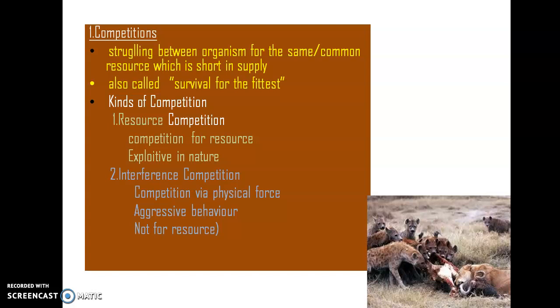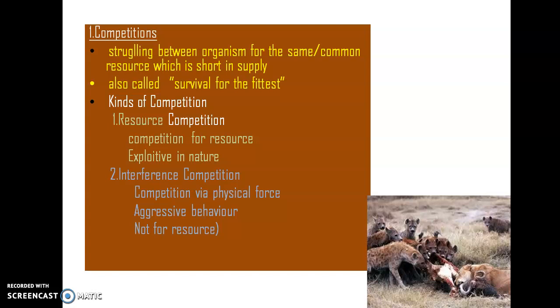Those organisms which are better adapted to live by means of this competition generally continue their life there. So it is also called the survival of the fittest. Generally, there are two different kinds of competition seen in a population. They are called resource competition and interference competition. In the case of resource competition, as the name indicates, this is a kind of competition for resource. As they are utilizing the resource in a much greater way, this kind of competition is very exploitative in nature. They are exploiting the resource.